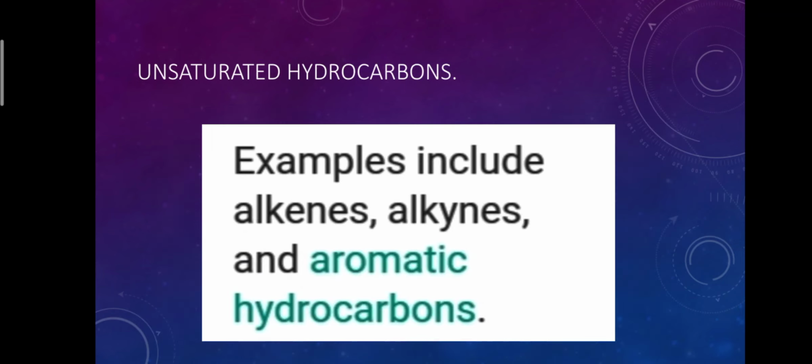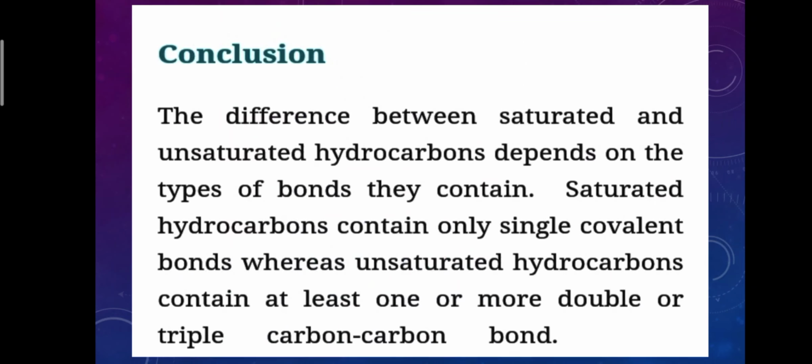Examples. Saturated hydrocarbons include alkanes and cycloalkanes. Unsaturated hydrocarbons include alkenes, alkynes and aromatic hydrocarbons. Now, conclusion.